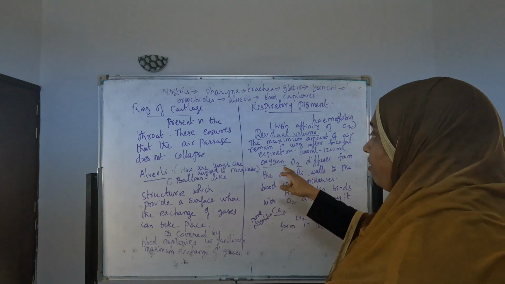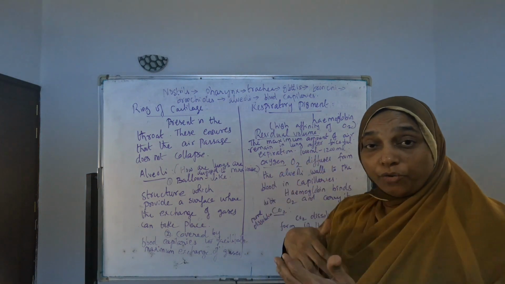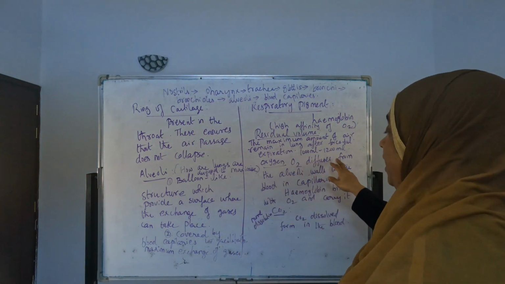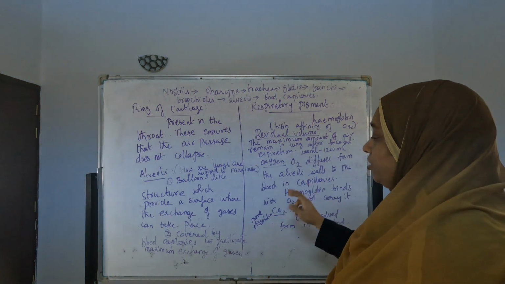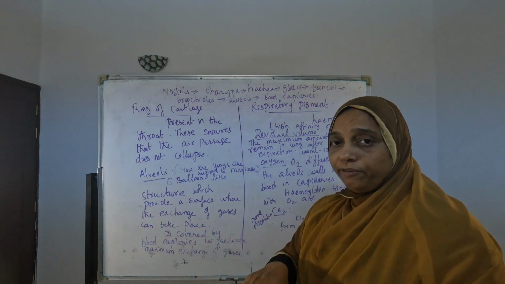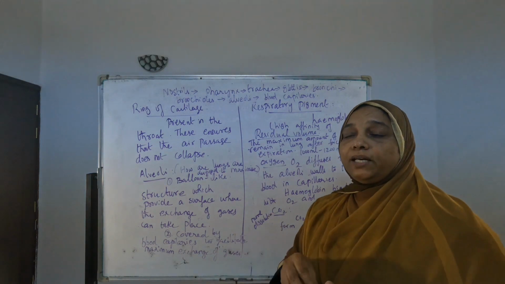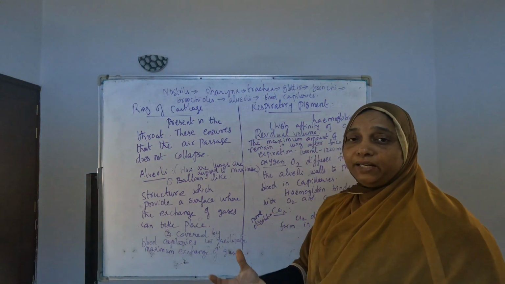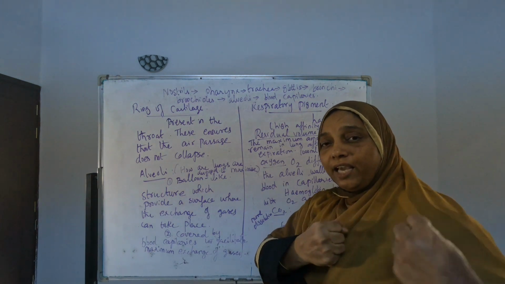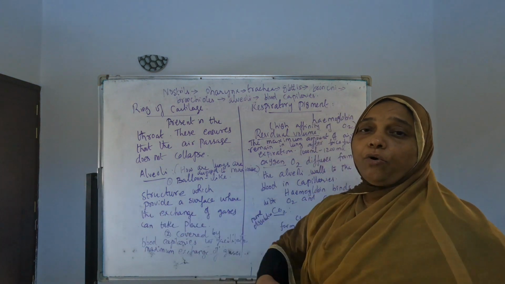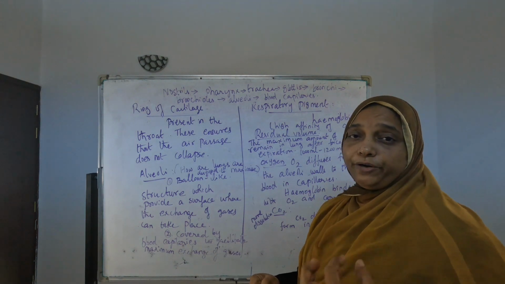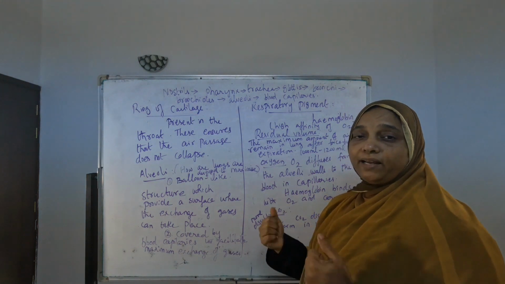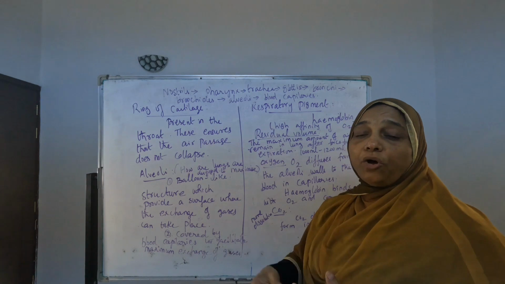Then how are oxygen and carbon dioxide transported from one part of the body to another in the blood? Oxygen first diffuses from the alveoli walls to the blood in capillaries. So through the capillaries it starts to diffuse into the blood. In the blood, hemoglobin is there. That hemoglobin takes the oxygen, and the hemoglobin only carries that oxygen to other parts of the body and cells. Hemoglobin does a very important work in carrying oxygen,